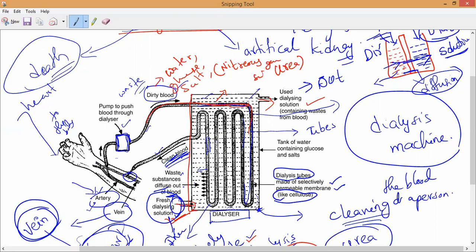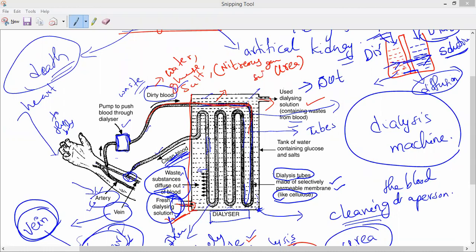So when the blood passes through this selectively permeable membrane, the cellulose tubes, into the dialyzing solution, the blood will be filtered. All the waste substances diffuse out of the blood into the dialyzing solution, and the cleaned blood passes to the veins, and from the veins it is connected to the heart. This is the dialysis process. Is there anybody having any doubt? Please kindly ask me. Respond to me, all of you.